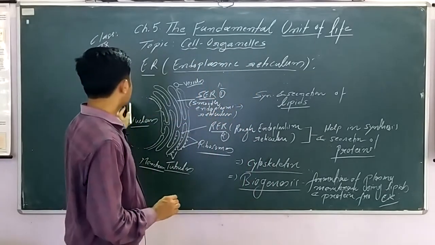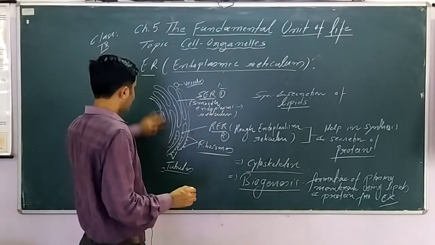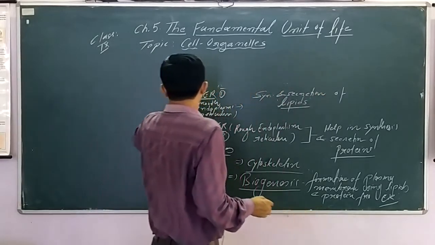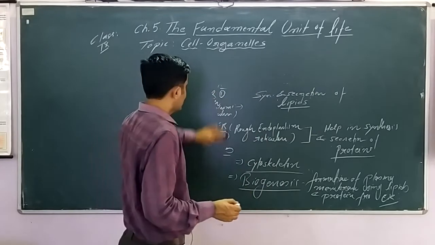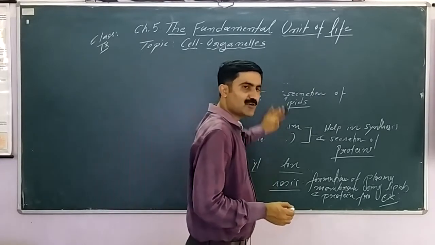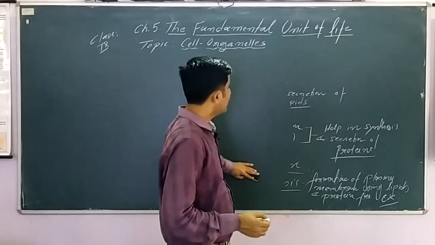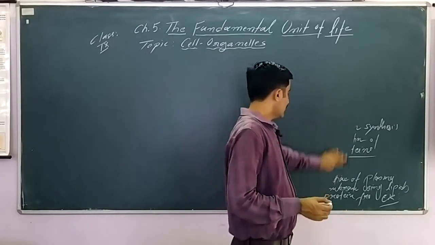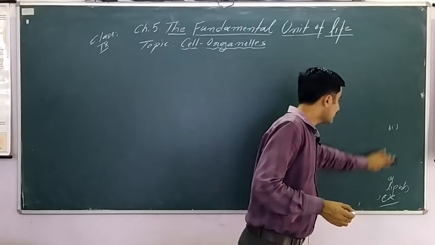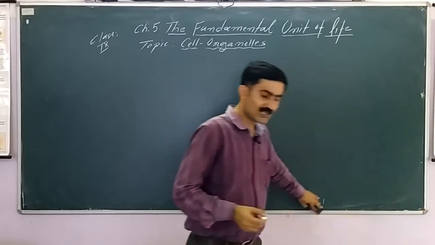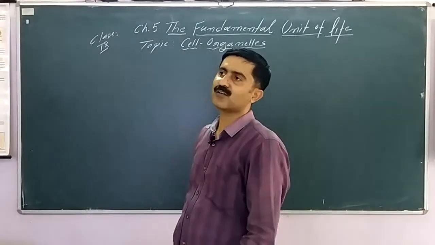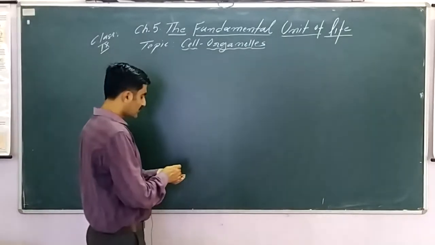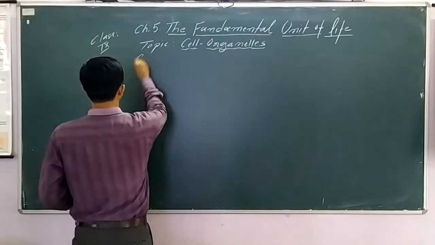Now let's move to the next cell organelle, that is Golgi body. Golgi body, also known as Golgi complex. When it is present in plant cell, it is known as dictyosome. This cell organelle is called Golgi body because the cell organelle was discovered by a scientist called Camillo Golgi. After the name of the scientist, we use the term Golgi complex or Golgi body.